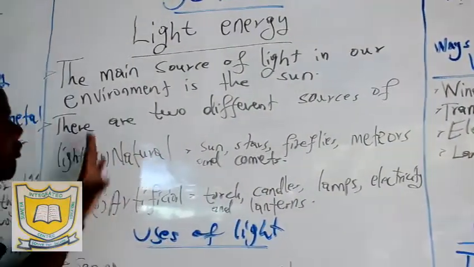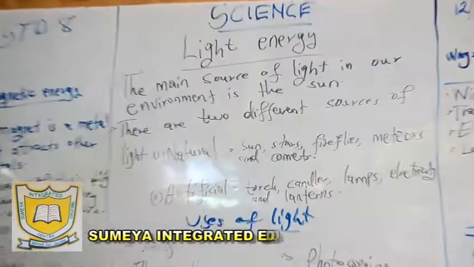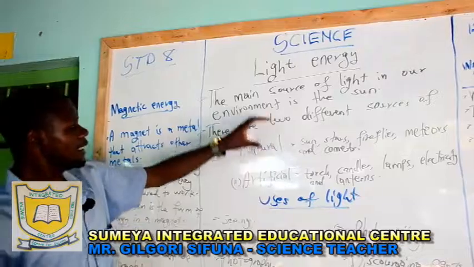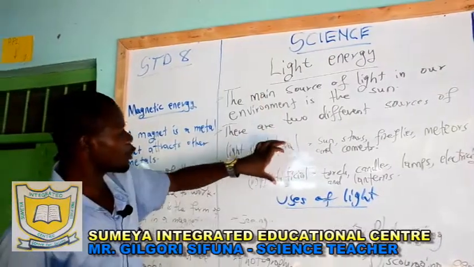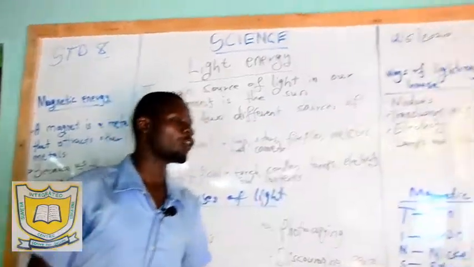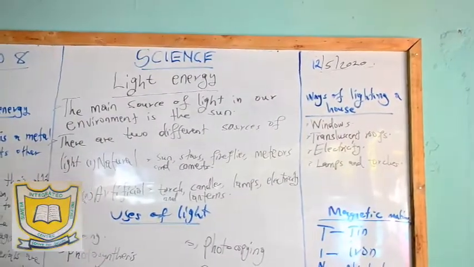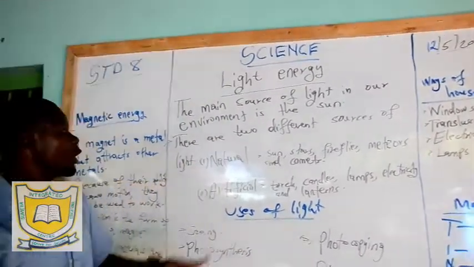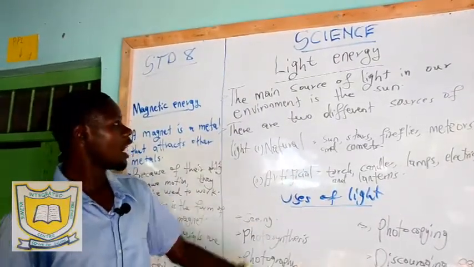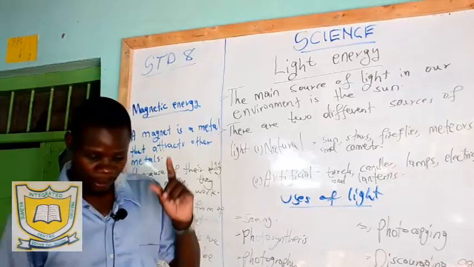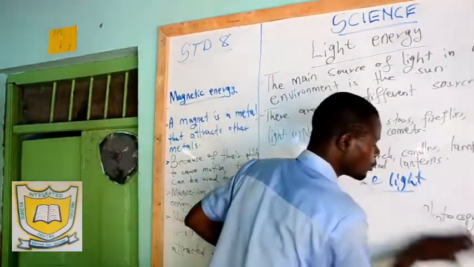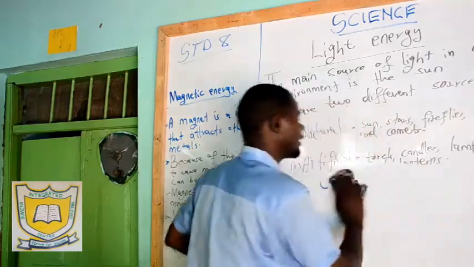Now, I think that one is all about light energy, how it is useful, its sources, its use, and the ways of also lighting the house. That is how we directly use light energy. Now, that one is that type of energy I have discussed. As I remember, last time I discussed heat energy. Now, allow me to move to the fourth type of energy.